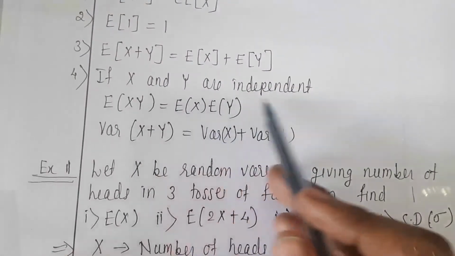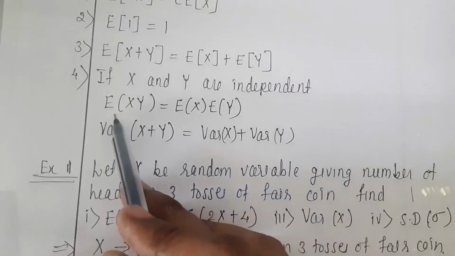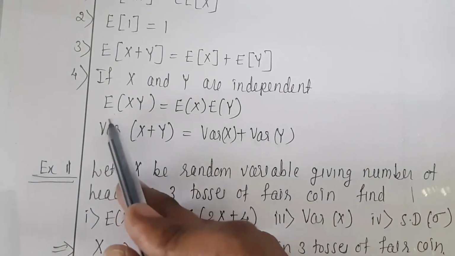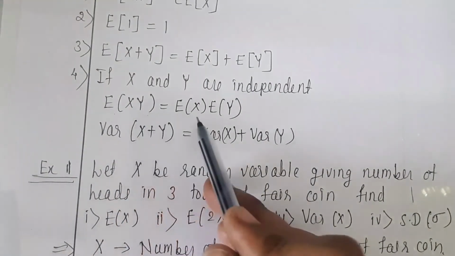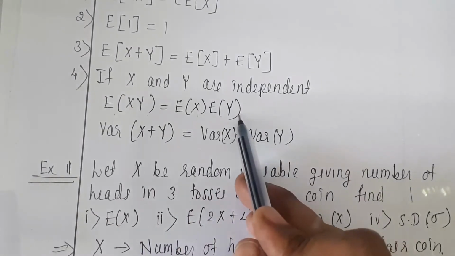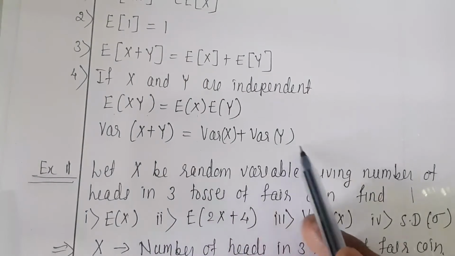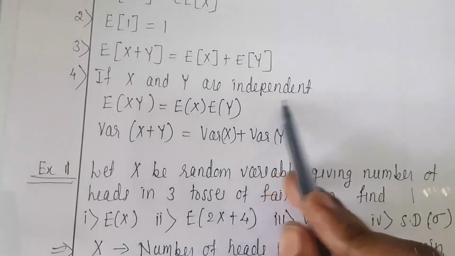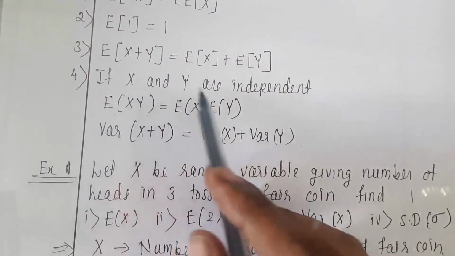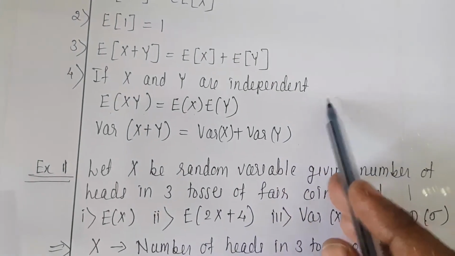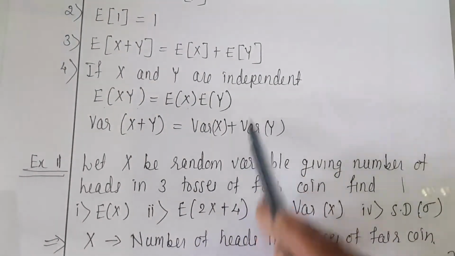If x and y are independent, then expectation of xy can be written as expectation of x into expectation of y, or variance of x plus y is equal to variance of x plus variance of y. But these two conditions hold whenever x and y are independent. If dependent, we cannot write like this.